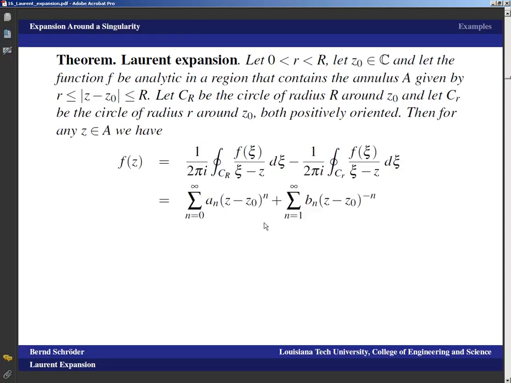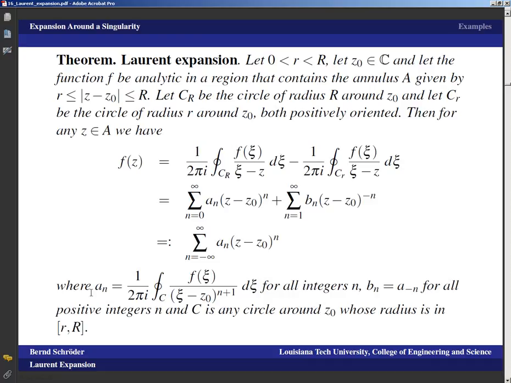Okay, now these terms can be translated into something else. We have seen in our presentation on series expansions that the term that looks like the Cauchy integral theorem can be turned into a power series, and it turns out that the other term, which goes over the circle that is too small, can be turned into something that looks like a power series only with negative exponents. And because one starts at 0 and the other one starts at 1, we really just hit every integer exactly once in these two summations. So this can also be written as the sum n equals negative infinity to infinity of a_n (z minus z0) to the n, where n can now also be a negative integer.